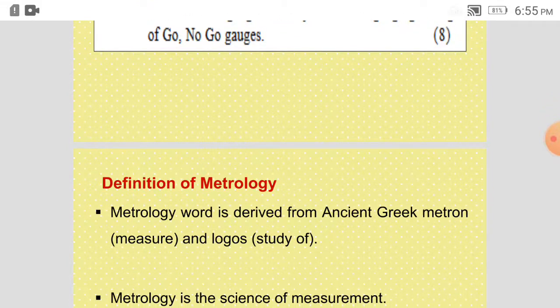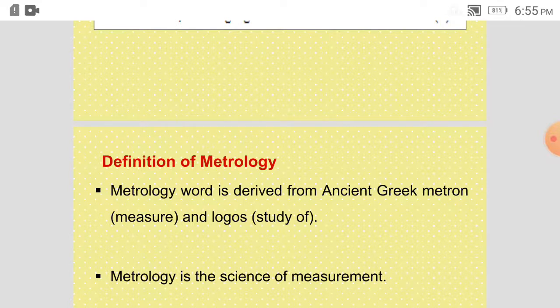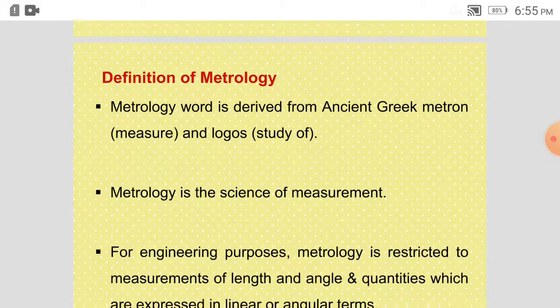Now, what is metrology? These particular 3 units are on measurement, meaning the devices used for measurement and everything regarding the science of measurement. The word metrology is derived from the Greek metron, that is measure, and logos, that is study. Metrology is the study of measurement, or the science of measurement.